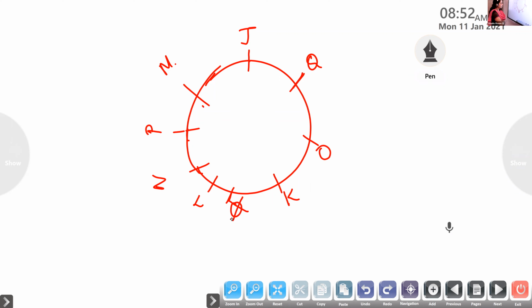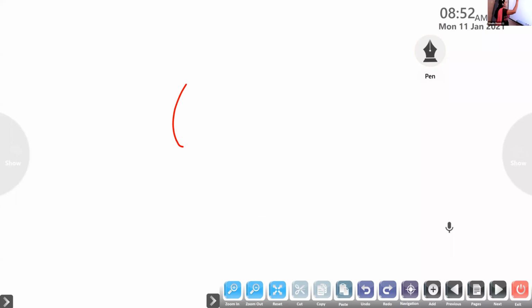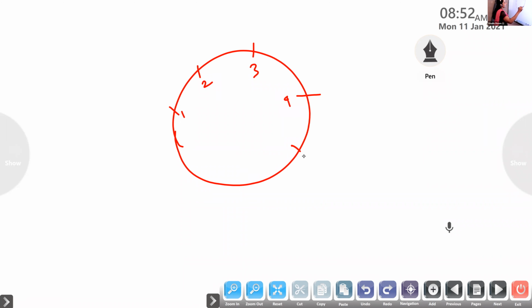What about now? Is it okay? Ma'am, but L should come between N and O. Then everything again we have to rearrange. Now, one second. Let me take the next one. Again, let me assign all the 8 positions. 1, 2, 3, 4, 5, 6, 7, 8. Okay, everyone is facing to the center. Okay, let us start from there.